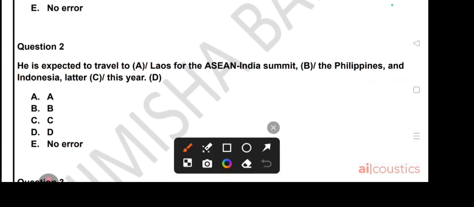The next question says: He is expected to travel to Laos for the Asian India Summit, the Philippines and Indonesia latter this year. Now, latter means the second one of the two things or people, and later means after the present. So we will not use latter, we will use later here. So the error is in part C. The correct answer will be: He is expected to travel to Laos for the Asian India Summit, the Philippines and Indonesia later this year. इस साल के end में खत्म होते. So the error is in part C.